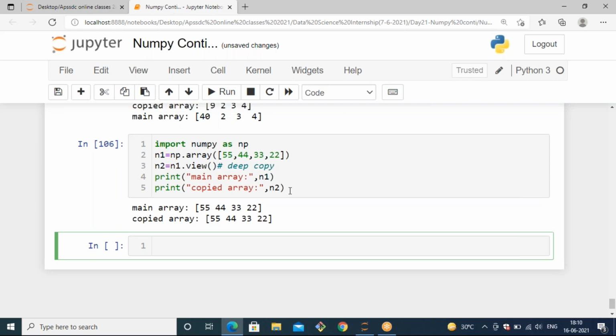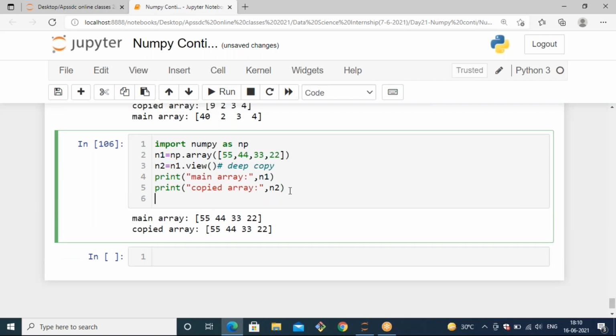After copying, at some point I may need to change a particular element position. I want to apply some changes in my data, so I apply changes in the main array, and let's see whether the changes are reflected in the copied array or not. I'm changing the 0 position of the main array with the value 78.